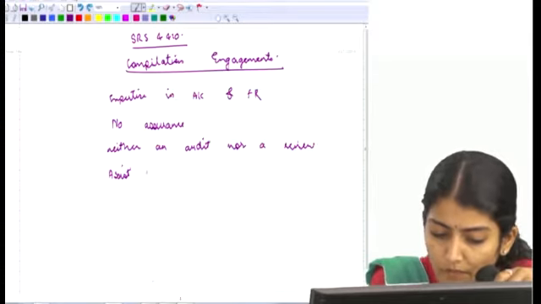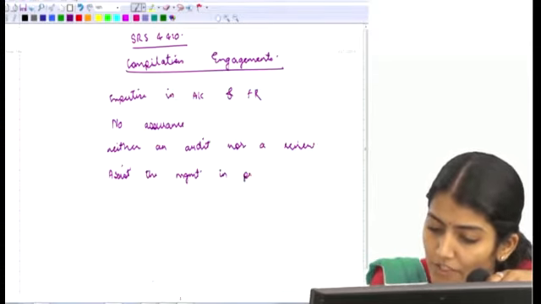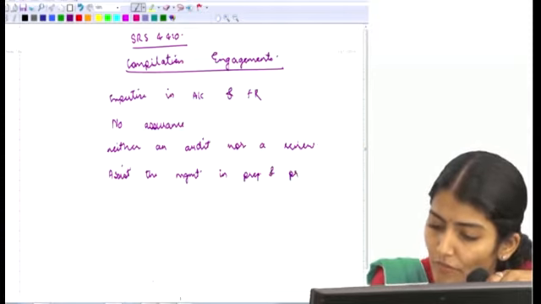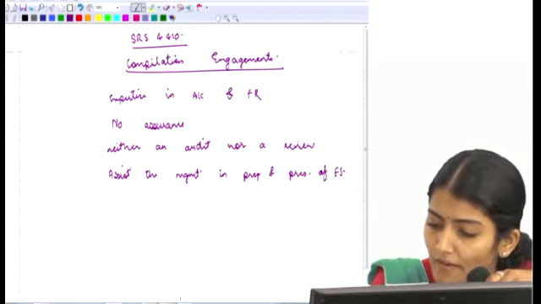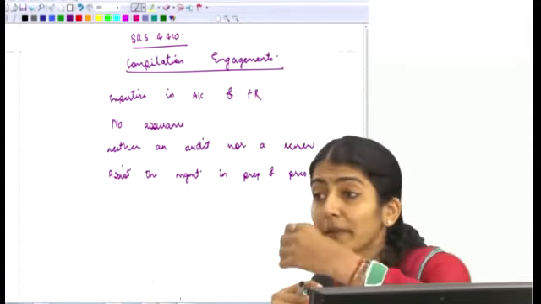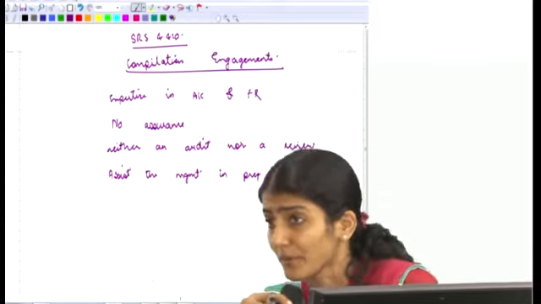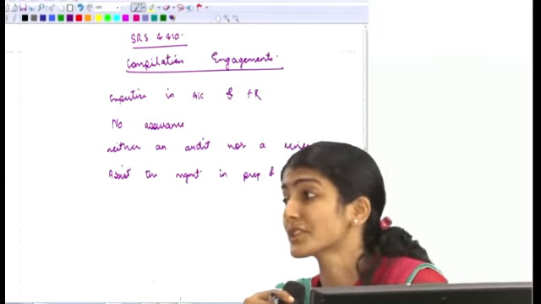Right? What is the main task over here? To assist the management in the preparation and the presentation of the financial statements in accordance with an applicable financial reporting framework. And so far we've been doing auditing work, checking work in different names: audit, review, examination or so. So here we have to do the compilation work.